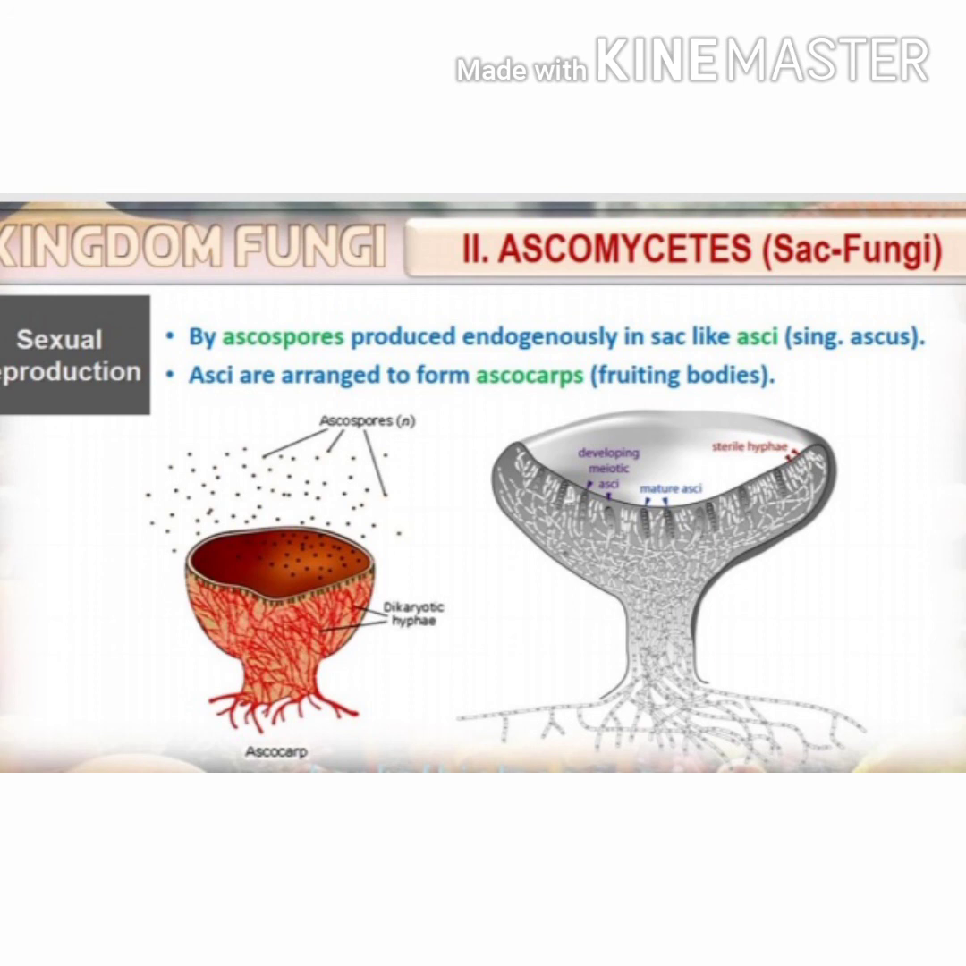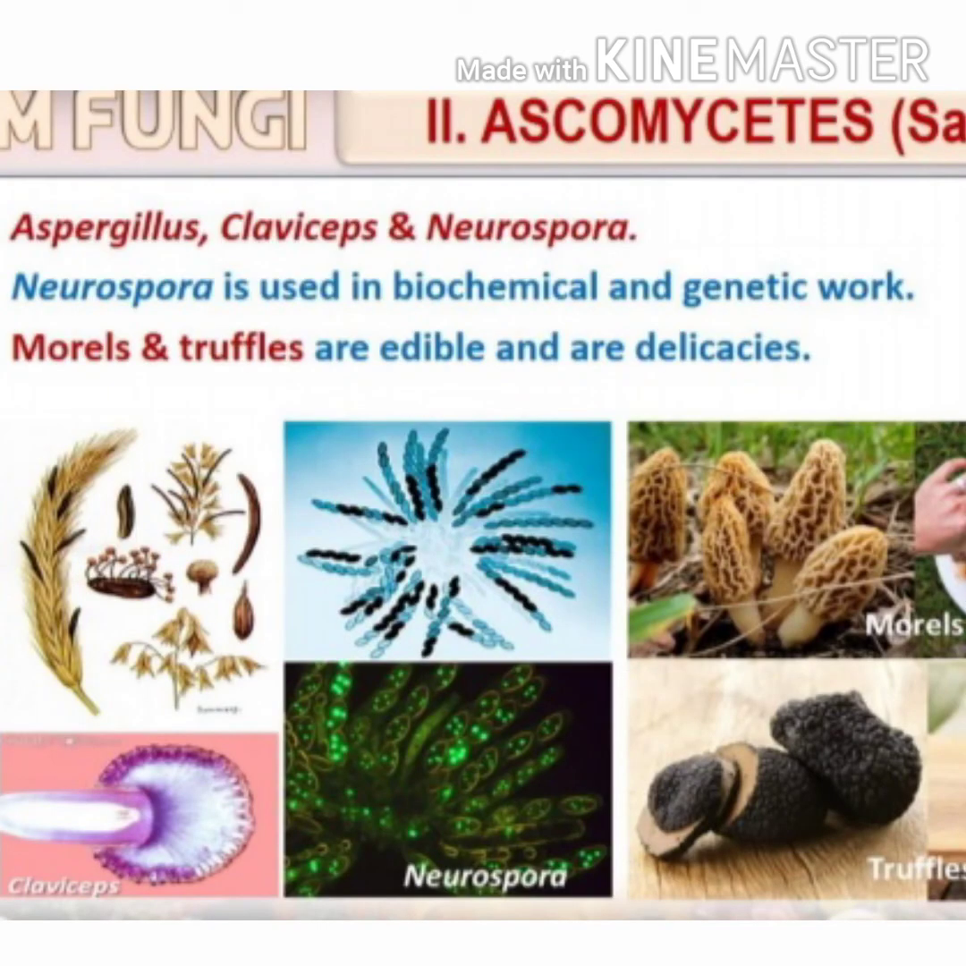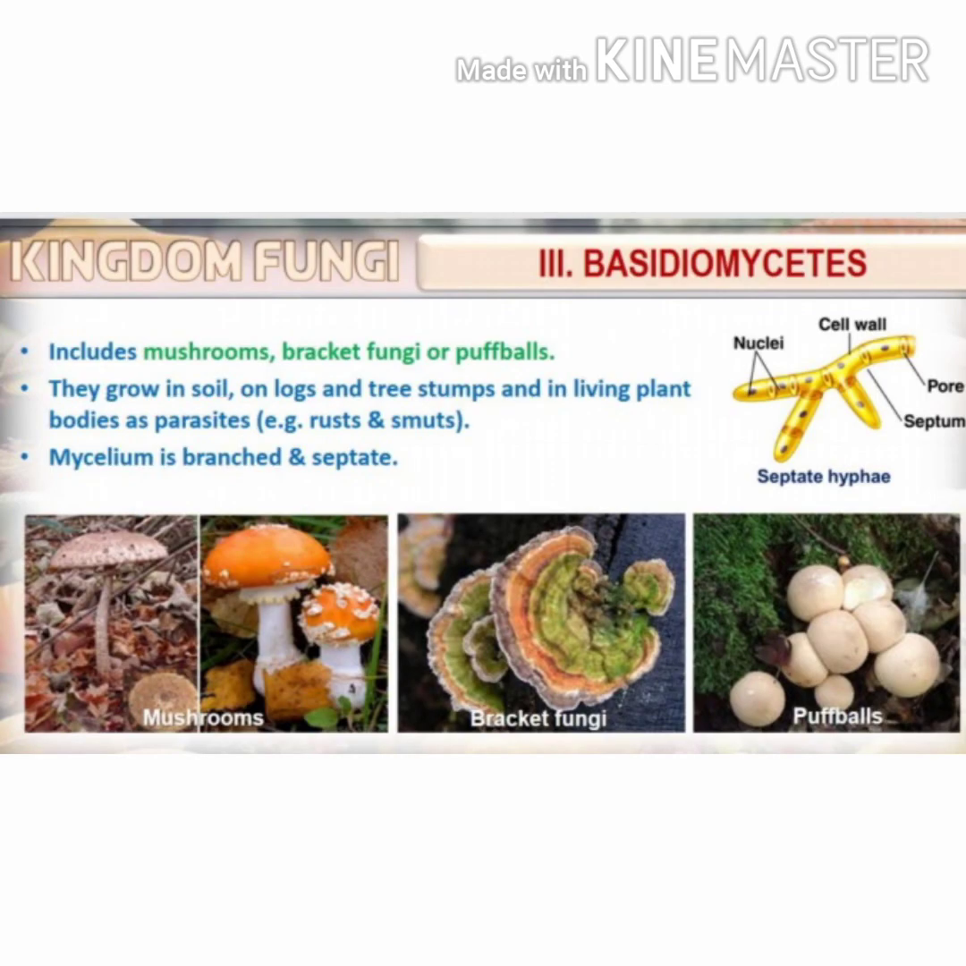Asci are arranged to form a fruiting body called an ascocarp. The common examples are Aspergillus, Claviceps and Neurospora. Among these, Neurospora is a very important fungus which is used in biochemical and genetic work. Morels and truffles are groups of fungi which come under this category, which are edible and are used as delicacies. Next comes Basidiomycetes.